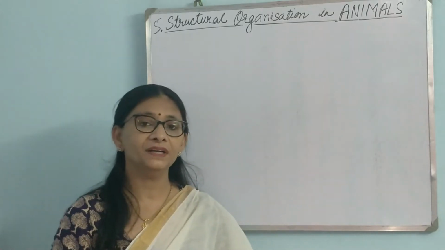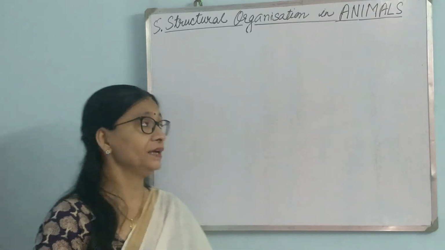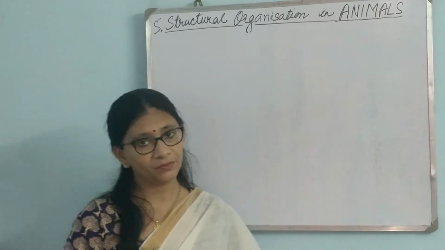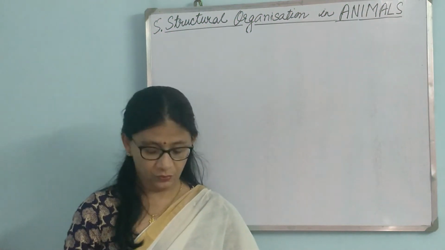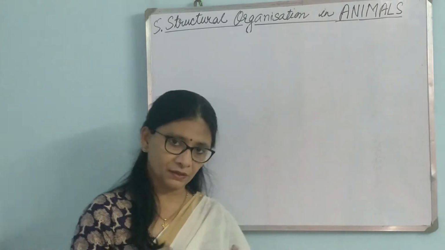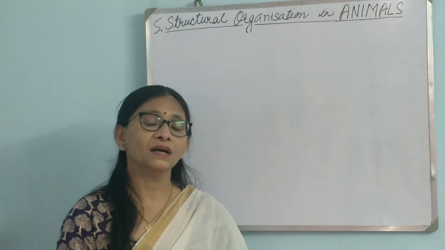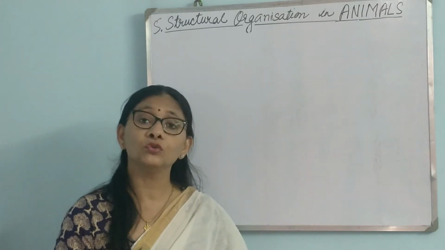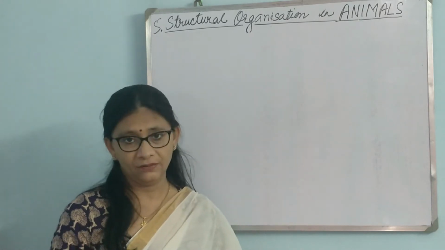We have completed structural organization in plants, and today we shall be starting the next chapter, which is chapter 5, structural organization in animals. We all know what is structural organization because we have just seen it in case of plants. Structural organization means how the cells, tissues and organs are organized in a multicellular organism.